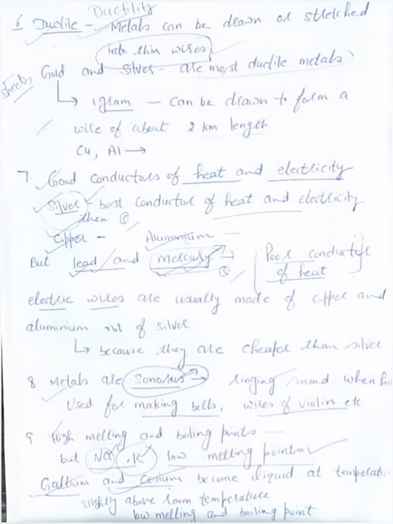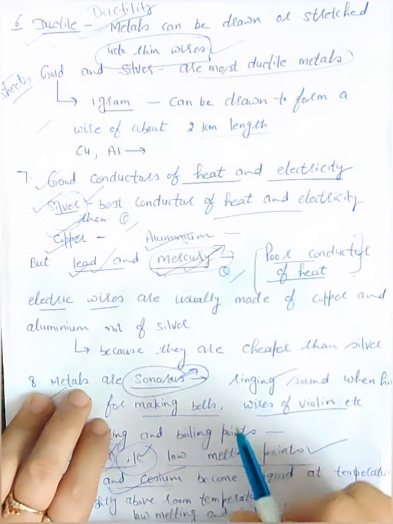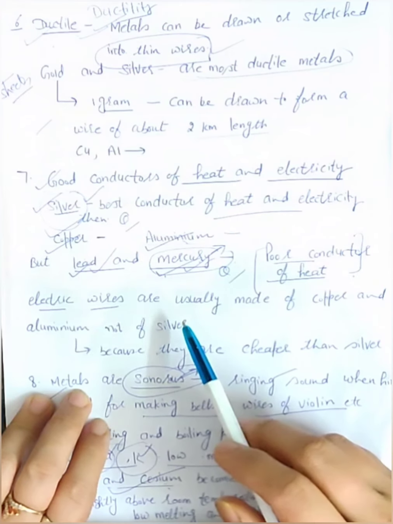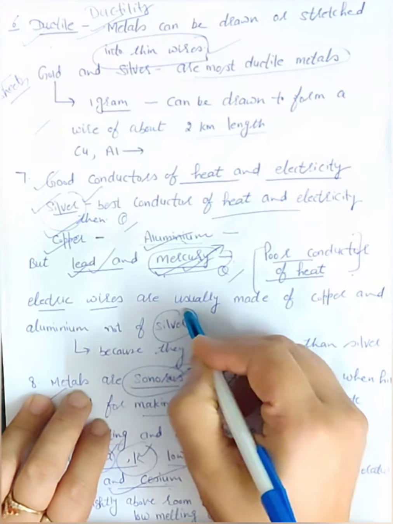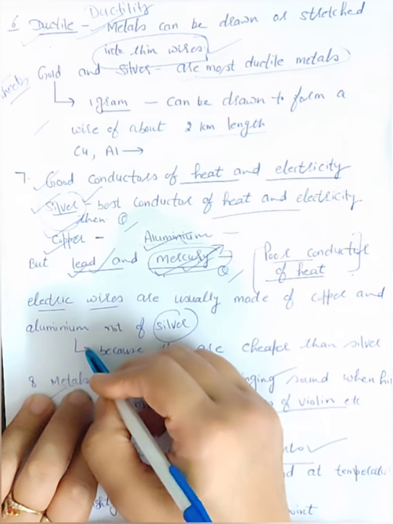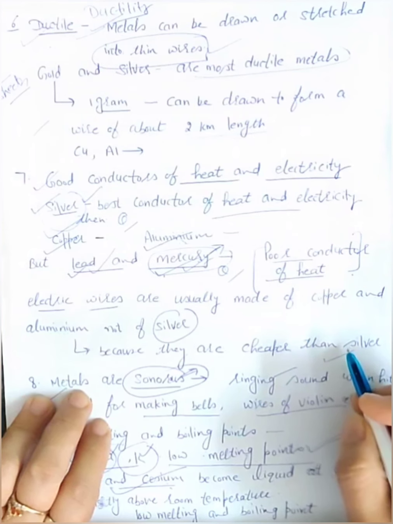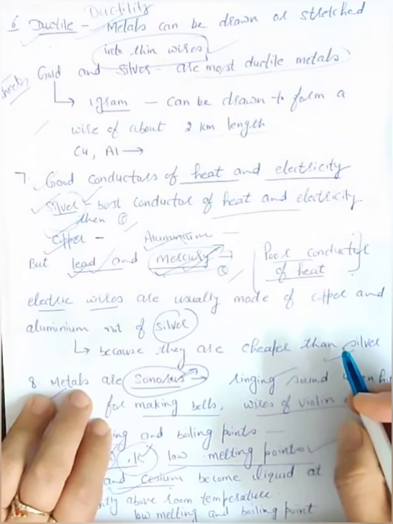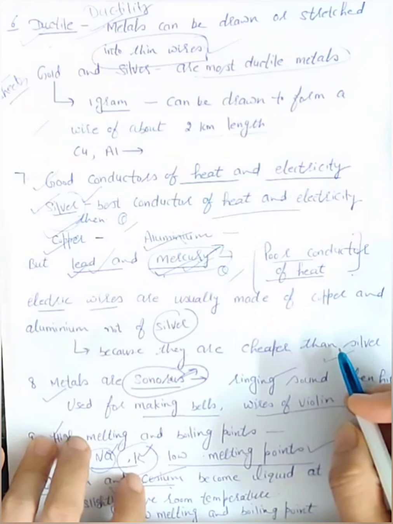So there is a question: if silver is the best conductor of electricity, why is silver not used for electric wires? It is because silver is a very costly metal and aluminium and copper are cheaper than silver. That's why aluminium and copper wires are used for electric wires and not silver.